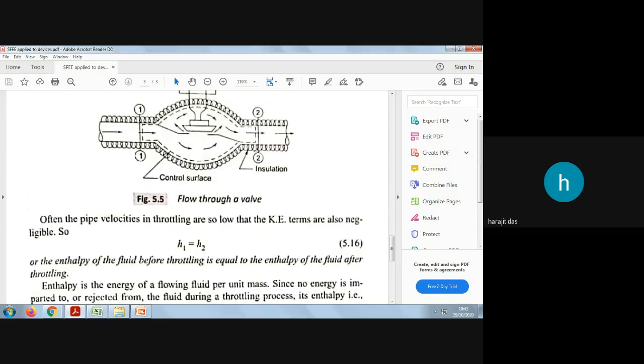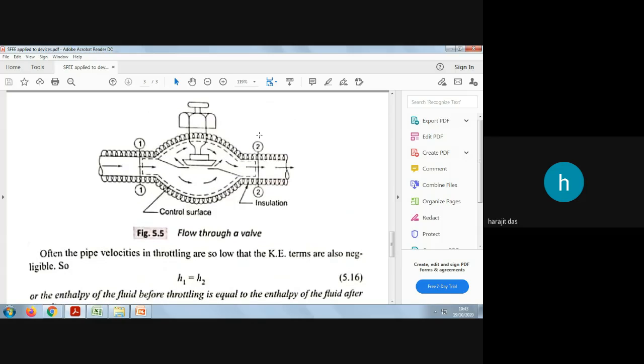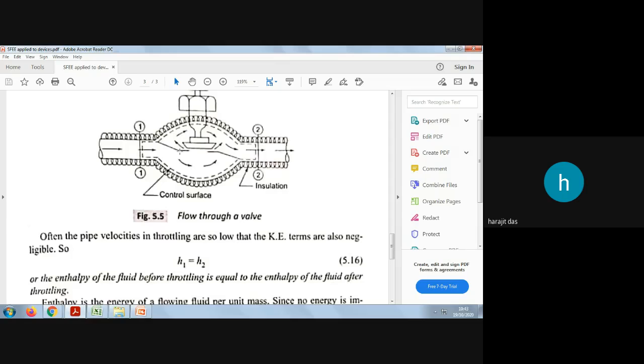You need to remember this, it is very important in competitive examinations also. These things are asked. So for a throttling device, the parameter from which the SFEE is analyzed is the enthalpy. From the enthalpy concept, these throttling devices are analyzed on the basis of SFEE. Understood?